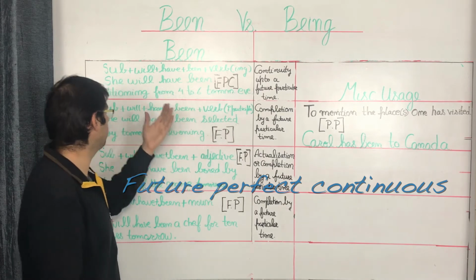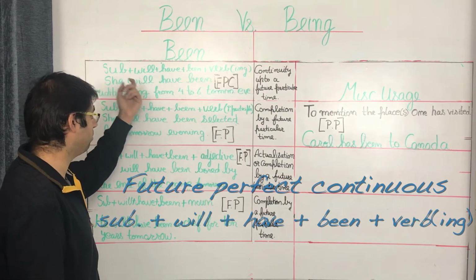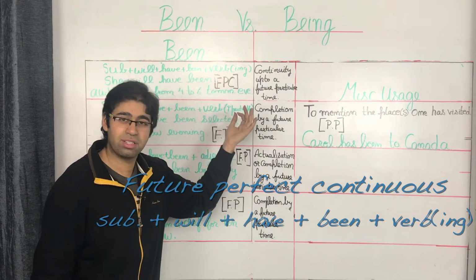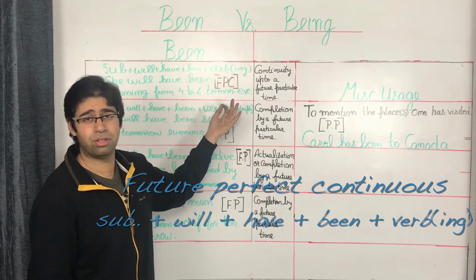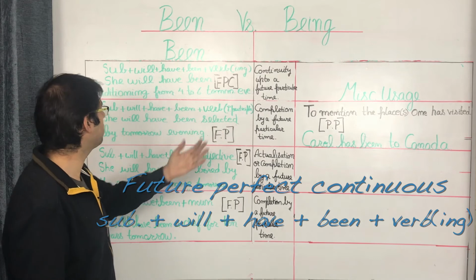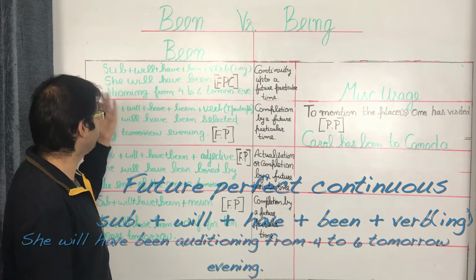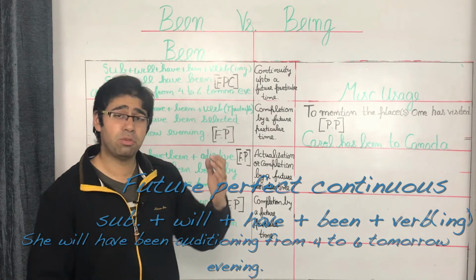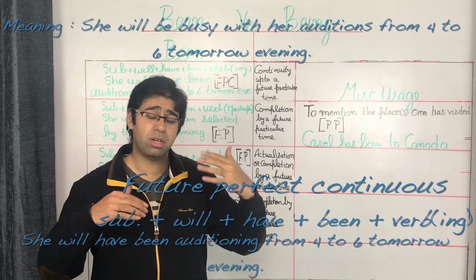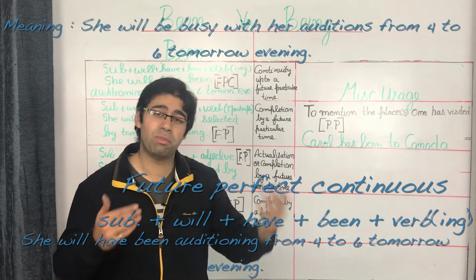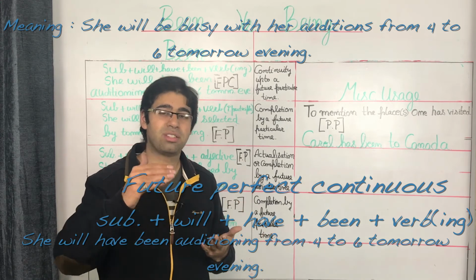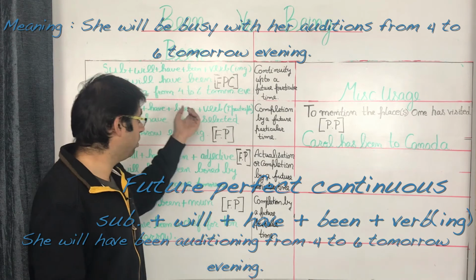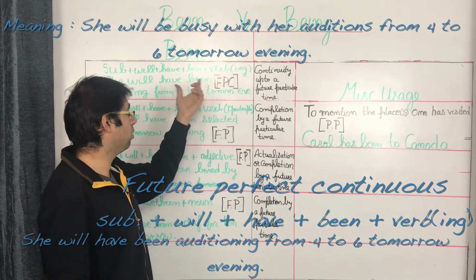The sentence structure looks like subject followed by will plus have followed by been plus the verb in the present participle, that is the verb in the ing form. Now this gives rise to a sentence such as she will have been auditioning from 4 to 6 tomorrow evening, which is to say that tomorrow she will be busy with her auditions, which will begin at 4 p.m. in the evening and will last till 6 p.m. tomorrow evening once again. So that is the verb in the future perfect continuous along with been.